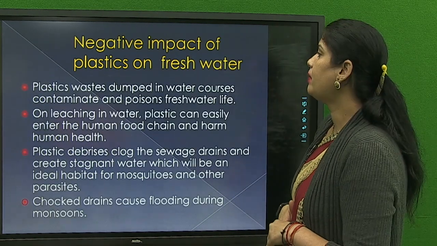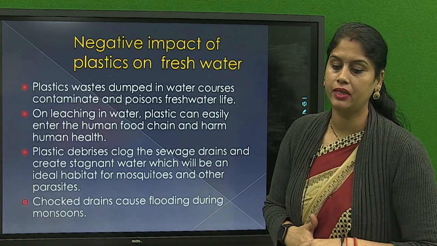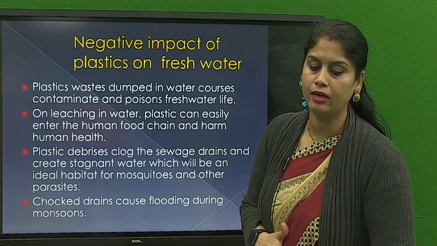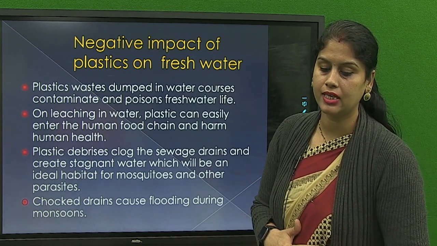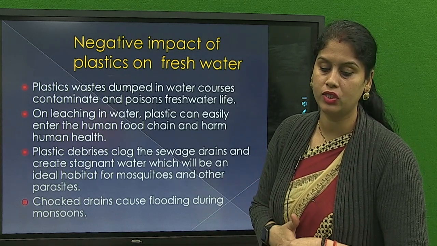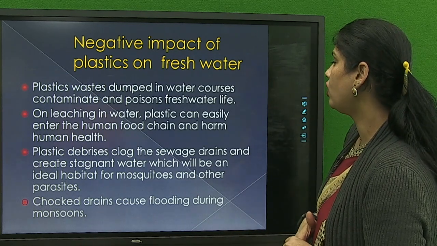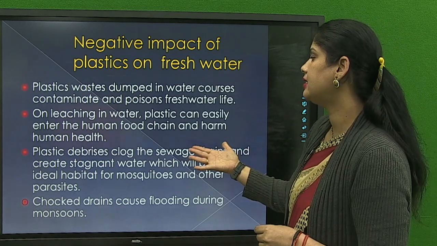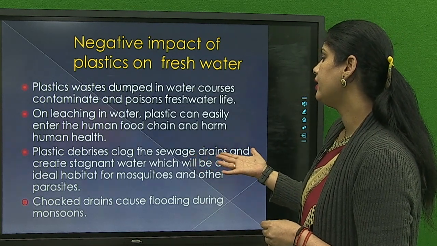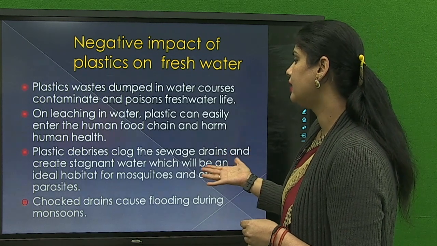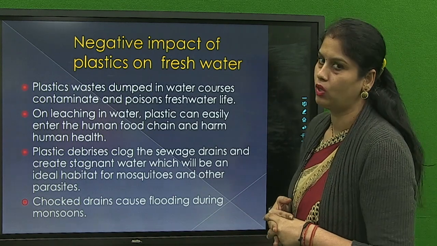Now the negative impact of plastics on fresh water. Plastic waste dumped in water causes contamination and poisons fresh water life. On leaching in water, plastics can easily enter the human food chain and harm human health. And plastic debris clogs the sewage drains and creates stagnant water, which is an ideal habitat for mosquitoes and other parasites. Lastly, choked drains cause flooding during monsoons.